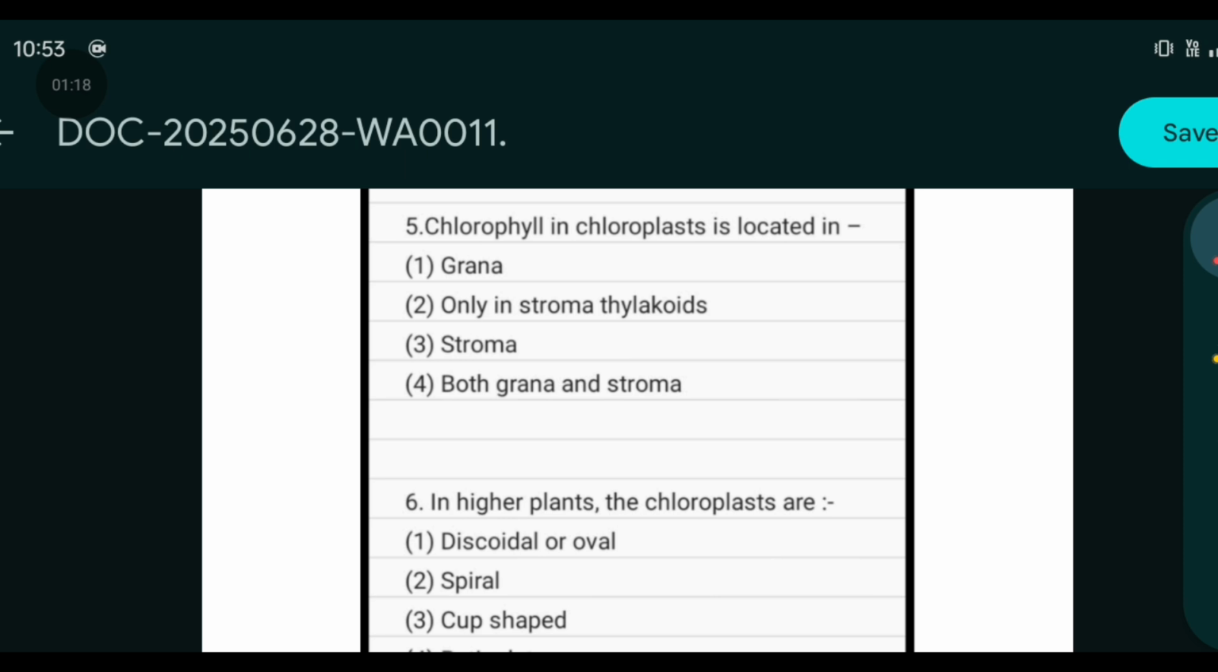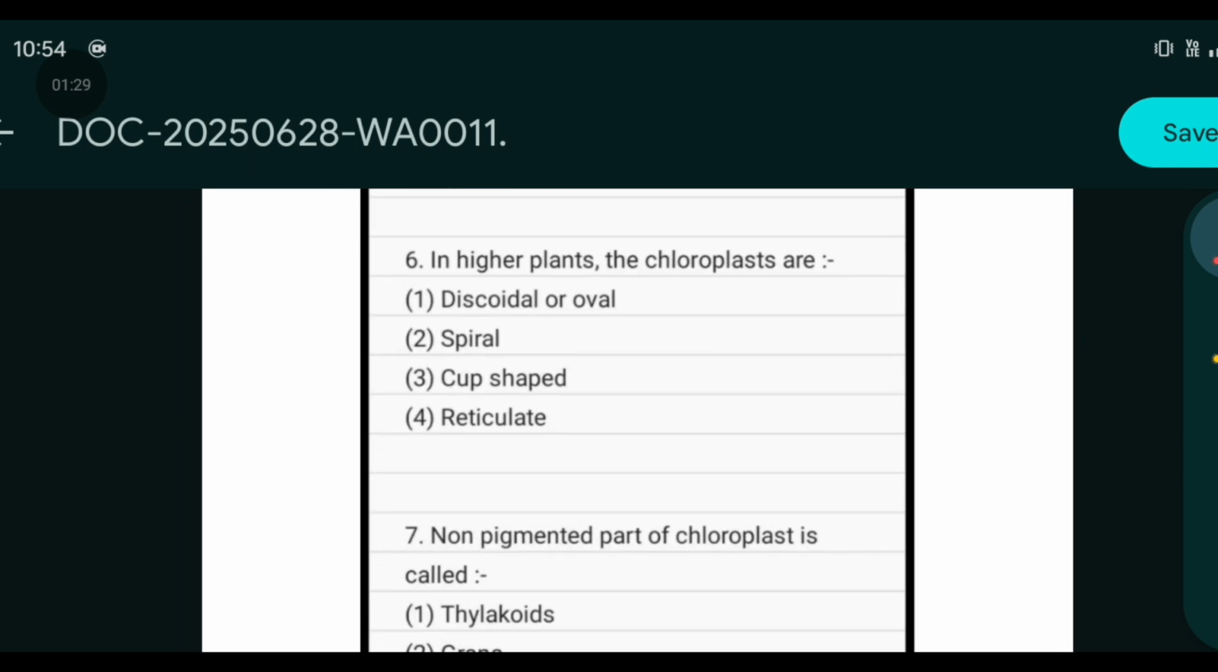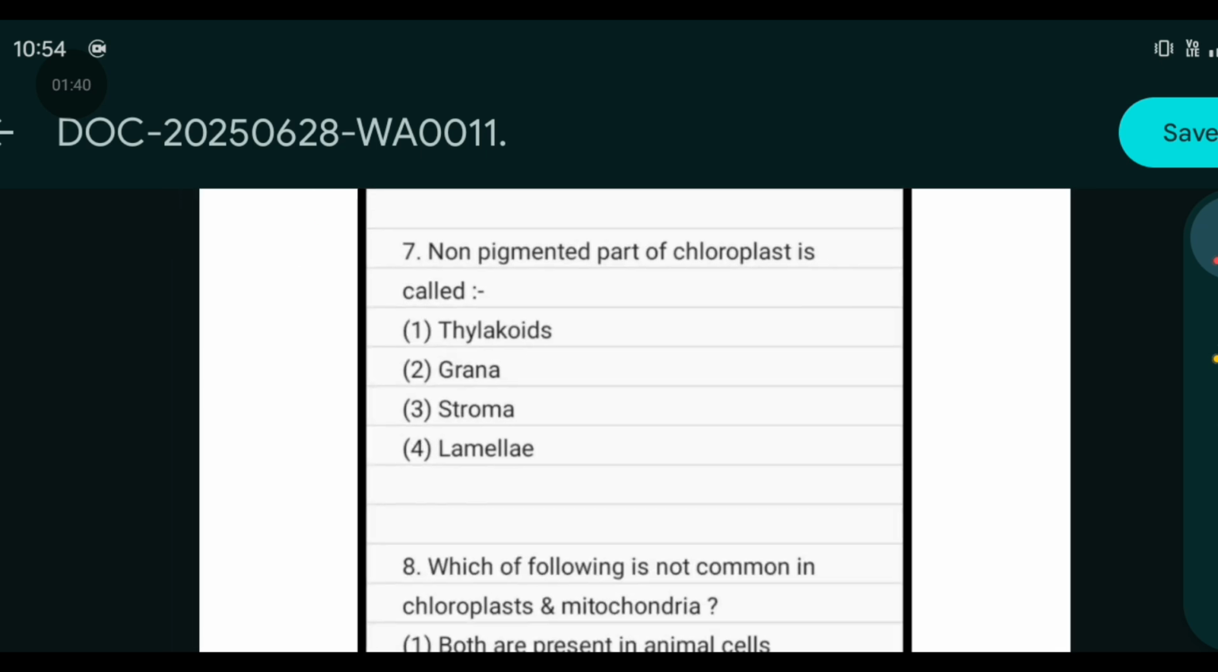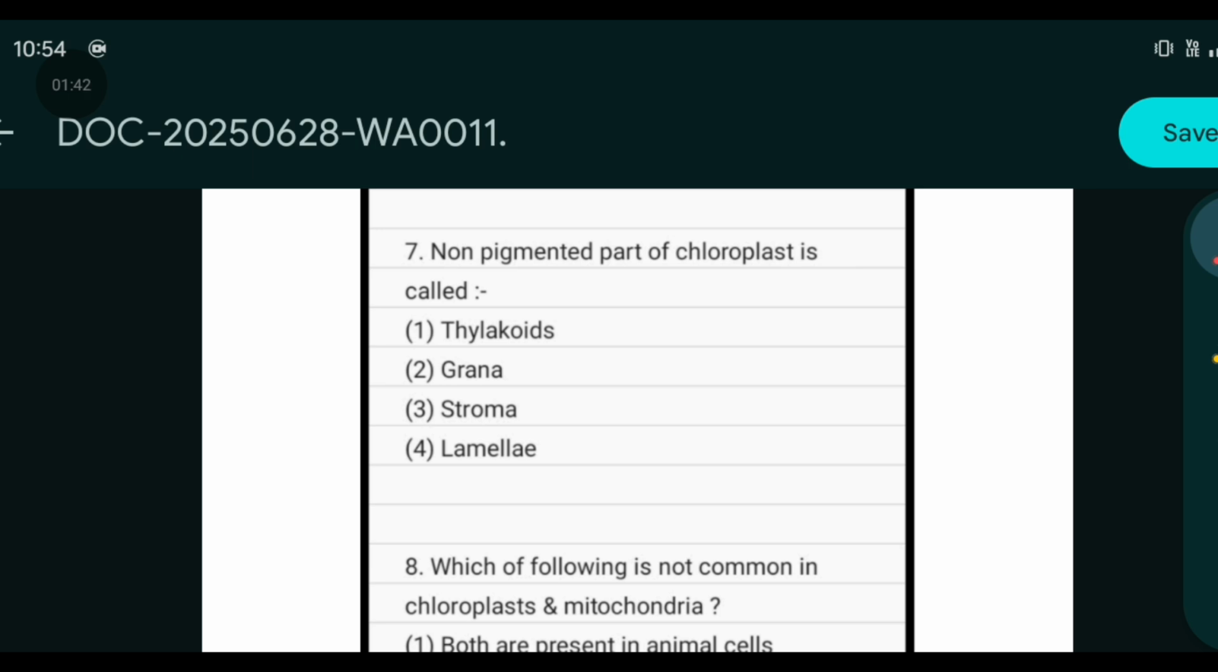Chlorophyll in chloroplast is located in grana, only in stroma, thylakoid, stroma, or both grana and stroma. The answer will be grana. In higher plants, the chloroplasts are discoidal or oval, spiral, cup-shaped or reticulate. The answer will be discoidal or oval. Non-pigmented part of the chloroplast is called thylakoid, grana, stroma or lamellae. The answer will be stroma.